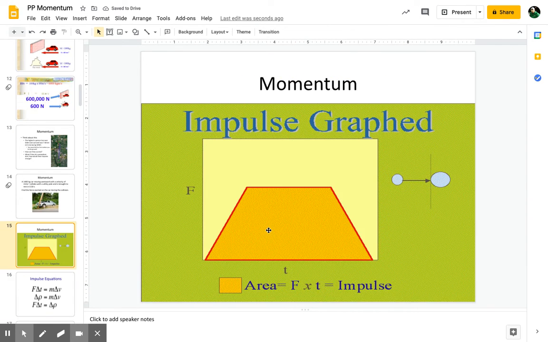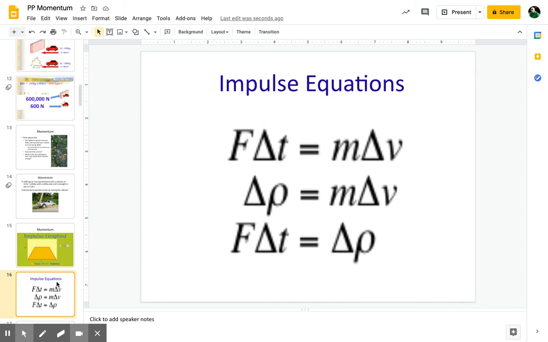Momentum, again, is a vector quantity. So again, if we have force over some amount of time, we can just take the area underneath to calculate impulse. So again, here's our impulse equations. And you can transcribe, there's our impulse. If momentum's this, then really impulse is equal to the change in momentum.